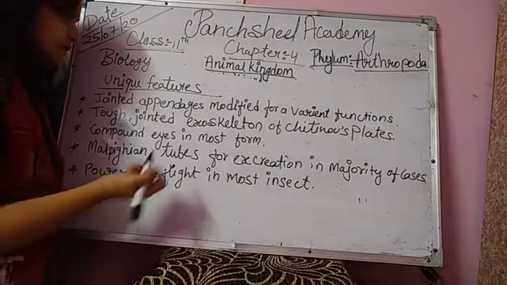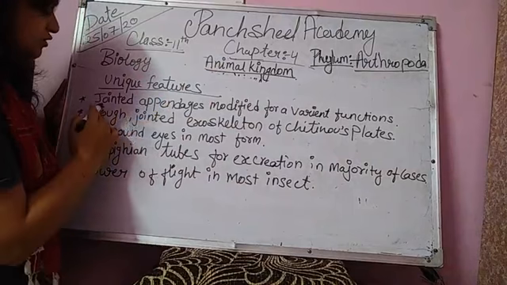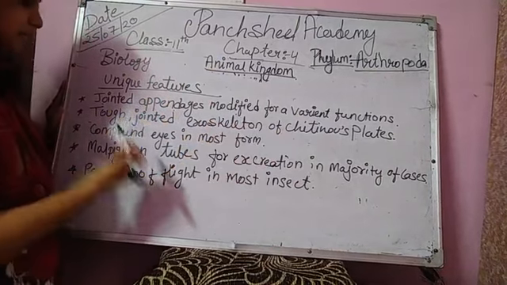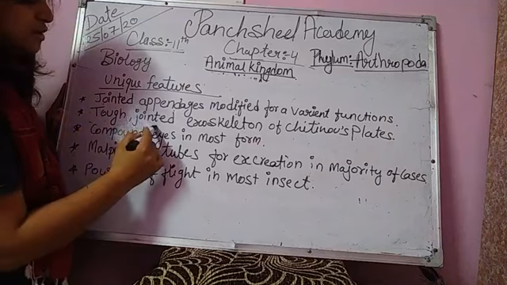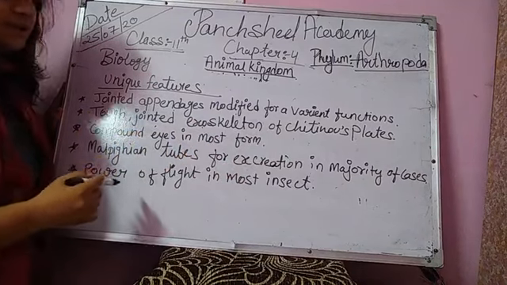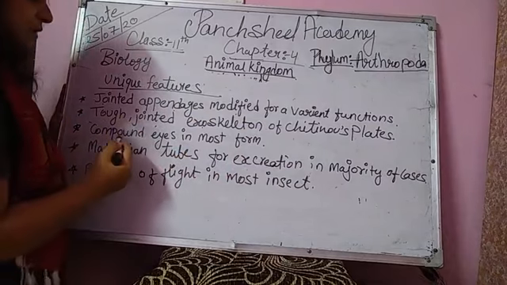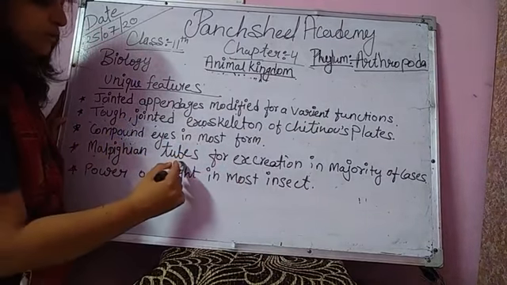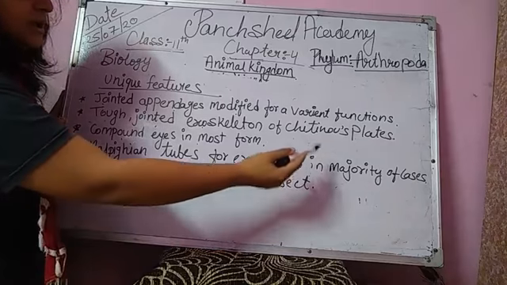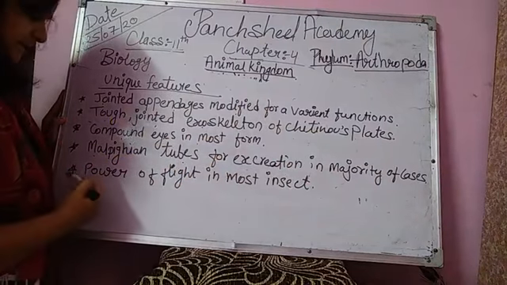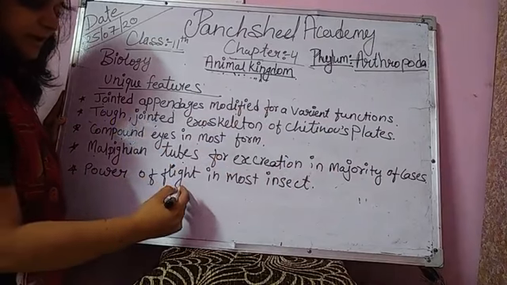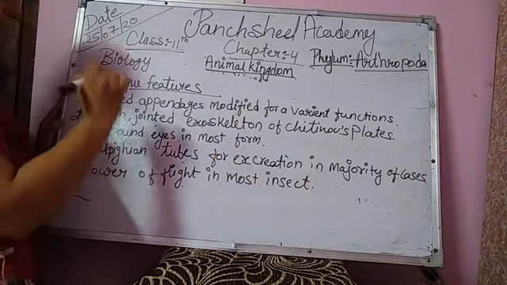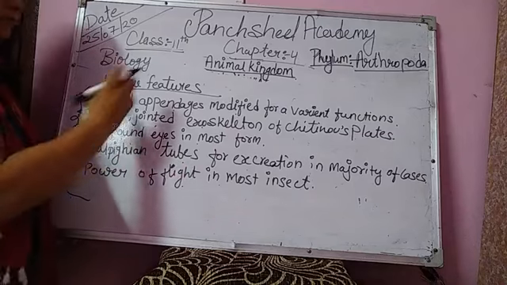Some unique features of Arthropoda: jointed appendages modified for various functions; tough, jointed exoskeleton of chitinous plates; compound eyes in most forms; Malpighian tubules for excretion in the majority of cases; power of flight in most insects. These are the unique features of the phylum Arthropoda.